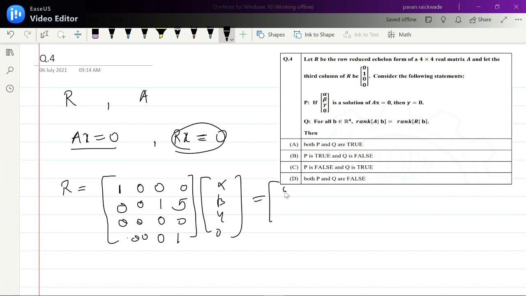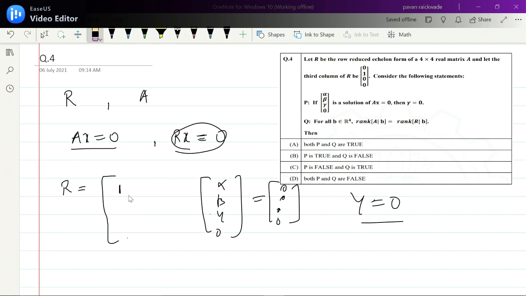Then if this is 0, then straight away a student can think that it's 0 into 0, 0 into beta is 0, so gamma 5 into 0, so just straight away we got gamma equals 0, right? So this is what students will think, I mean this is the point where they want us to get confused. But listen, if you see carefully, this is not the only case, right?